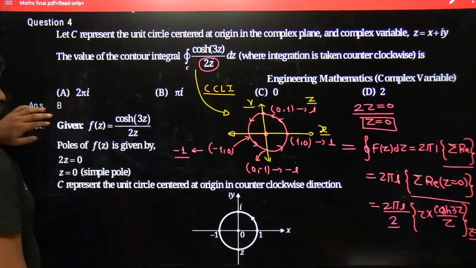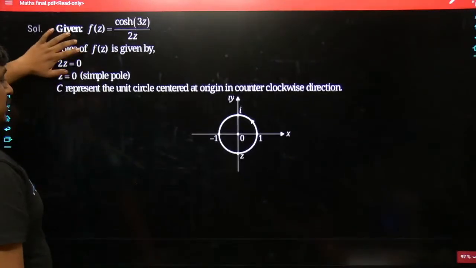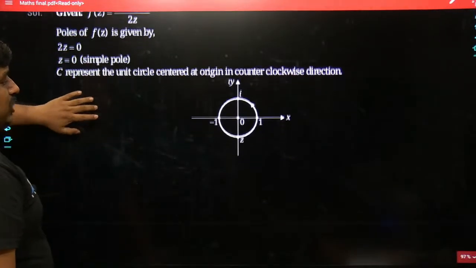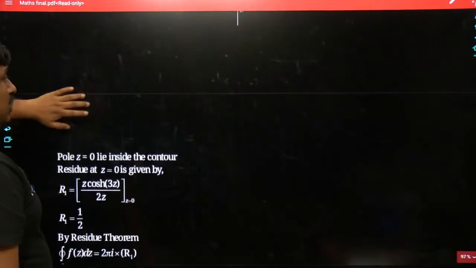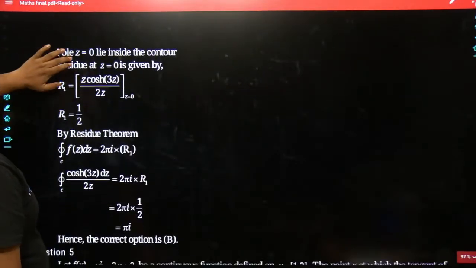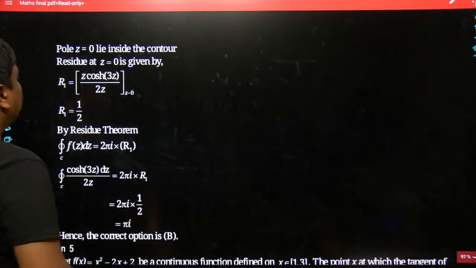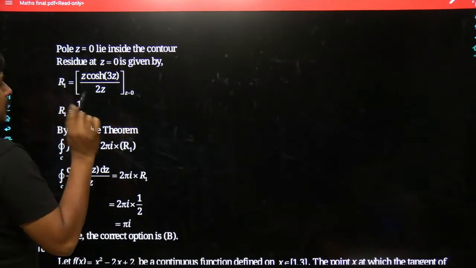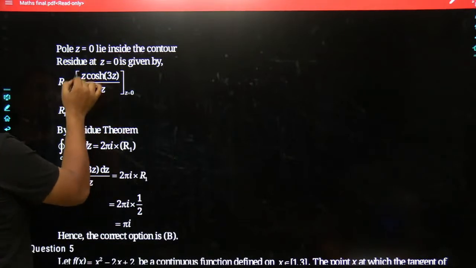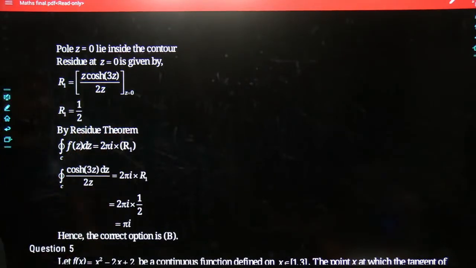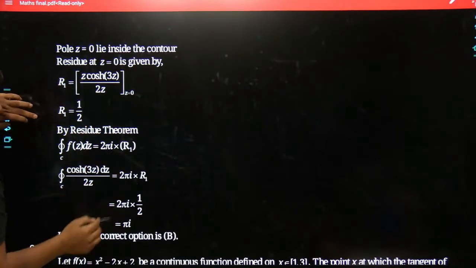The same thing has been done. I have taken the reference of this unit closed loop, circular contour. At the end of the day we were calculating the residue at z is equal to 0. What was the approach? The z has to get multiplied, the z got out. The value we get is simply going to be half. The half has to get multiplied with the 2 pi I.